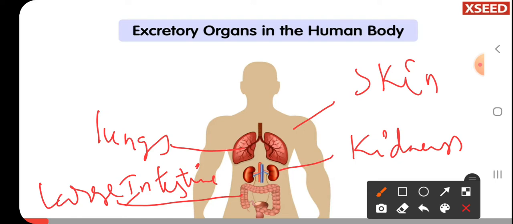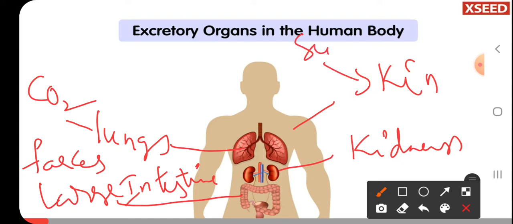If you see the lungs, they are releasing carbon dioxide, which is a waste from our body. The large intestine is releasing the solid waste, that is feces, from our body. The skin and kidneys are releasing the liquid waste from the body, where the skin releases the liquid waste in the form of sweat, but the kidneys release the liquid waste in the form of urine.